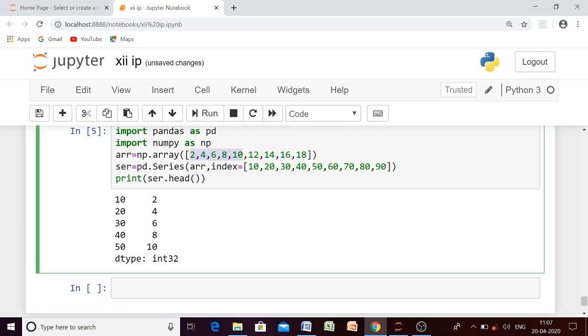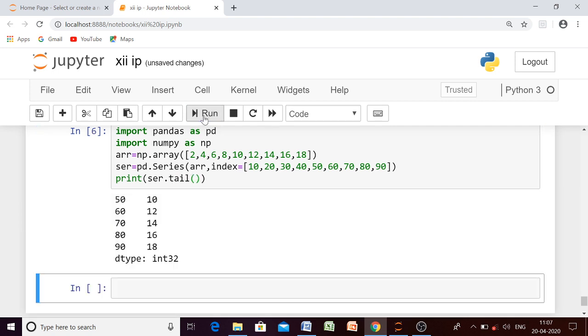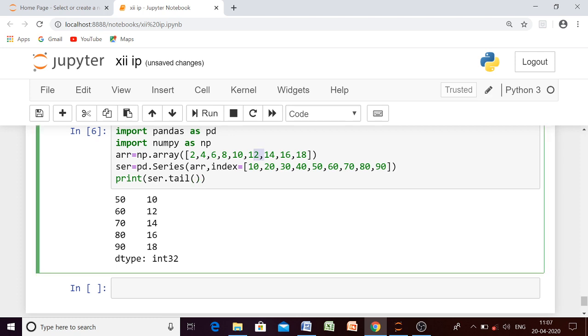And if you write the tail function, then it will give you 5 elements from the bottom of the series. See, 10, 12, 14, 16, 18, 5 elements from the bottom.